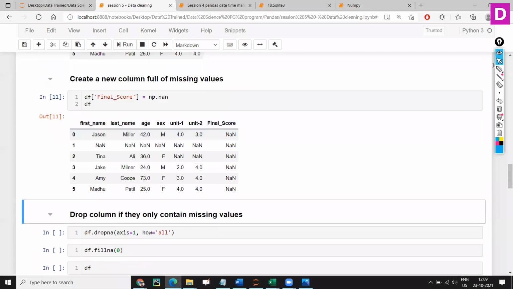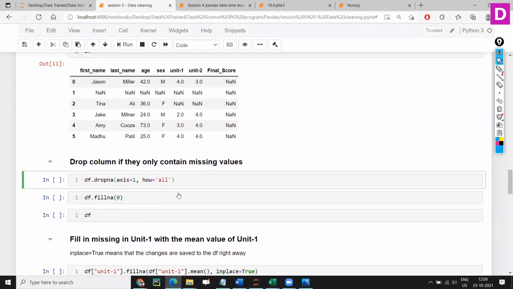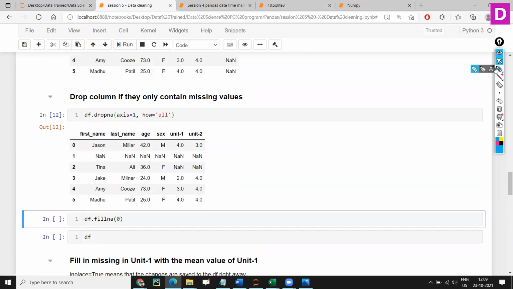The reason why I have created this is because I wanted to show you how equal to all. If I just leave it, it is going to delete this row. But I'm saying axis equal to 1, so it means column wise: the column which has all NaNs, only that column will be deleted. Right? So yes, axis equal to 1 makes a lot of difference. Row and column wise, you can decide based on the axis.